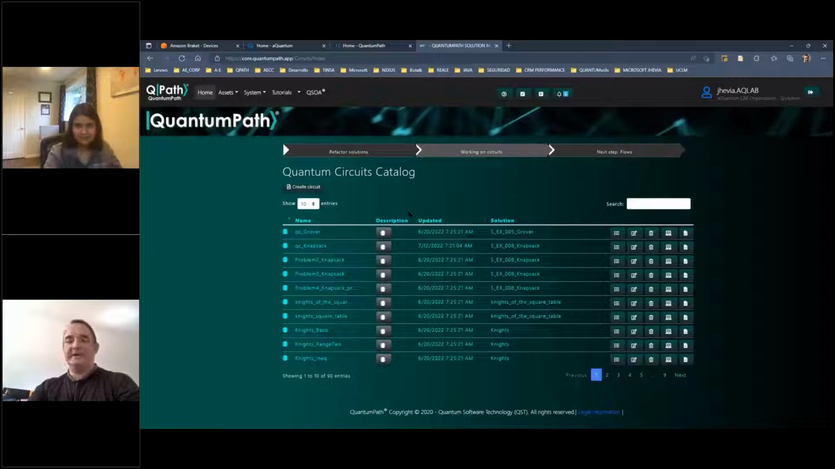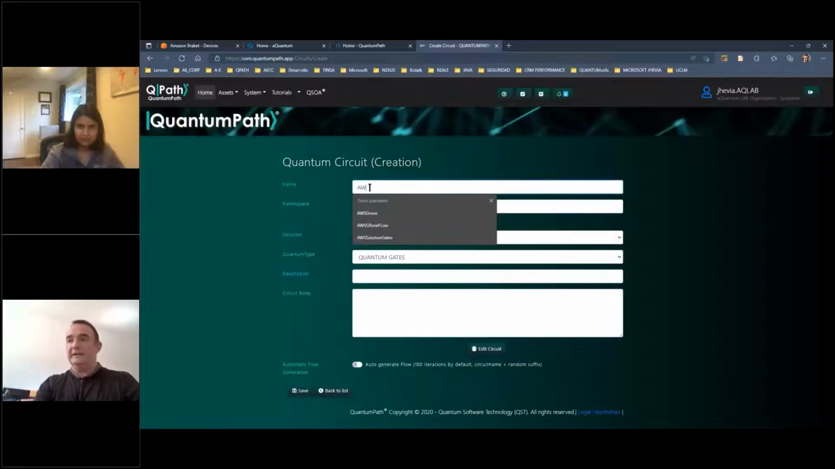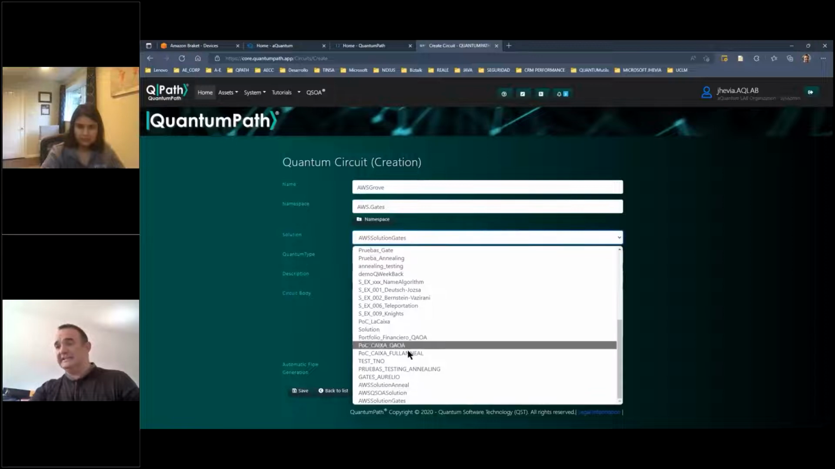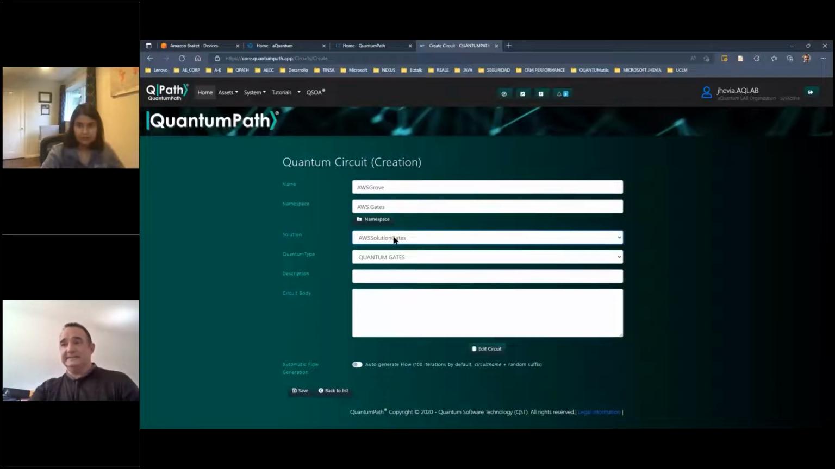Once we have created the solution, the next step is to create the circuit. To create the circuit, it's as simple as going to the Quantum Circuit catalog and clicking the Create Circuit button. In this case, let me create the circuit named Grover. For the namespace, we want to create some kind of taxonomy for these components to make them unique in case you are working in a big team. So let me create the namespace AWS gates. Then the solution we want to link, in this case, is the AWS solution gates. That is a solution we have created before that connects our circuits with the Amazon Braket infrastructure, okay?